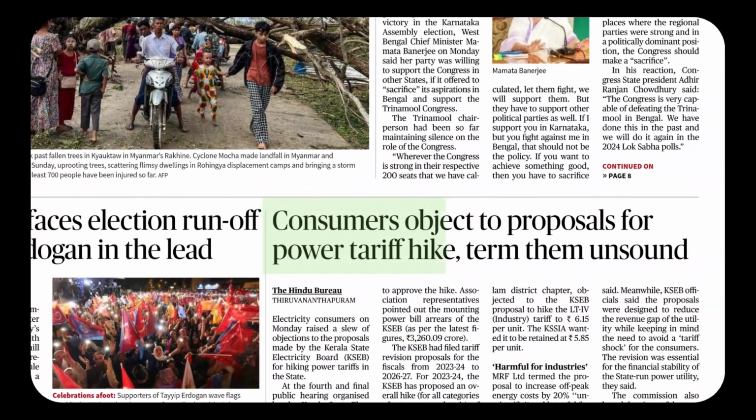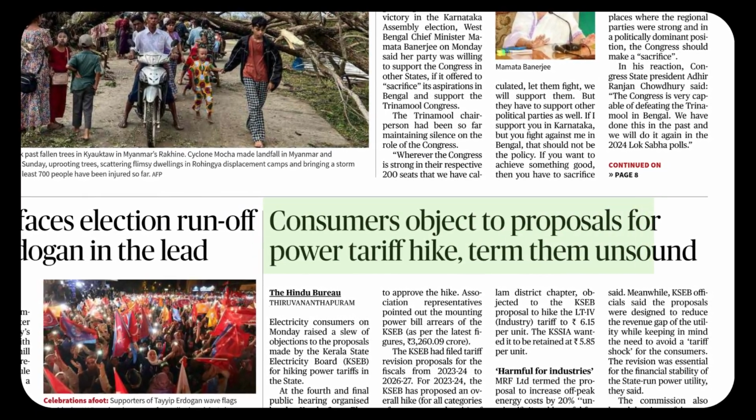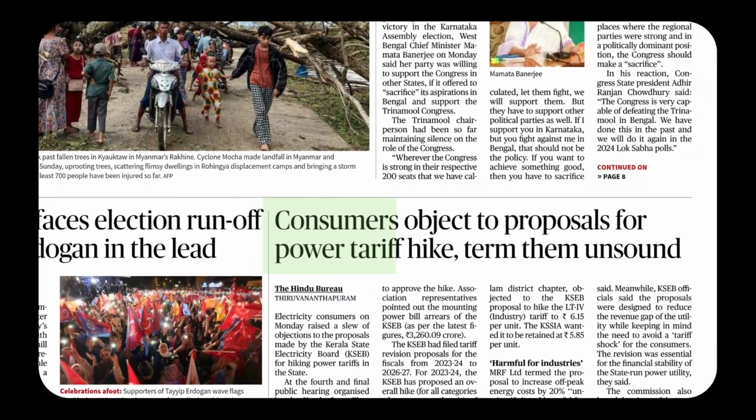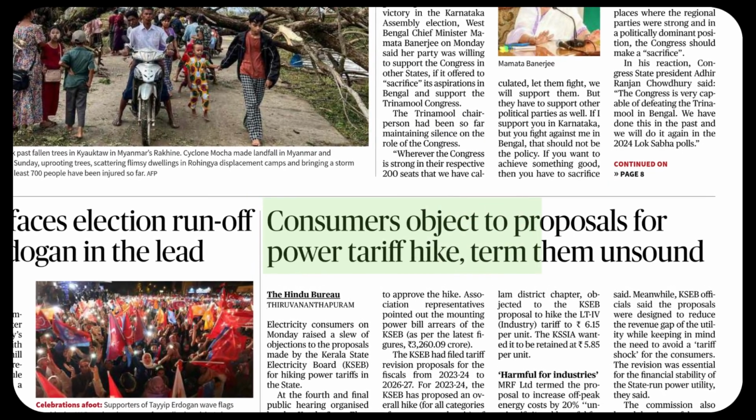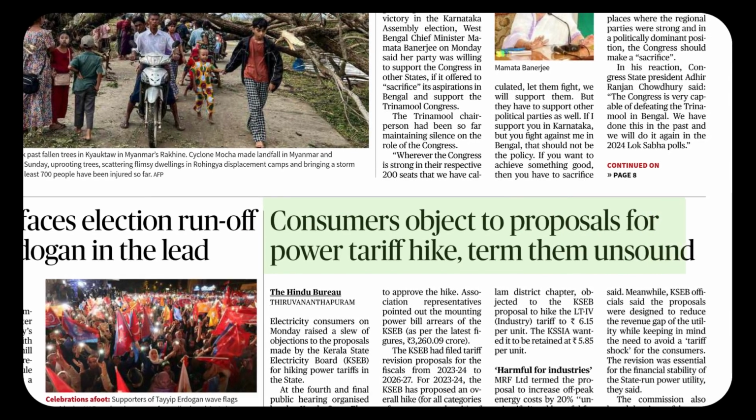Consumers object to proposals for power tariff hike, term them unsound. It's a beautiful news item. Consumers. A word has got two properties that are unsound. Consumer, we have got three syllables: consumer, and the accent falls on the second syllable. Consumer, you can see, the stress is on the second syllable. Consumer, a person who buys goods. Consumers, the plural. Then comes a very important observation: object.